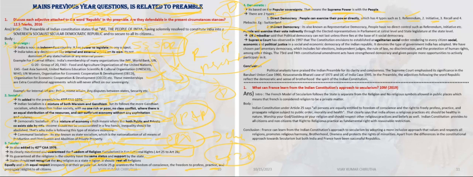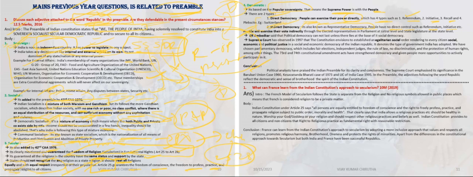And then the second, indirect democracy. India is following this indirect democracy. It is also known as representative democracy. Remember this: representative democracy and indirect democracy are both the same. So people don't have direct power or direct control, such as the referendum, initiative, plebiscite and recall, which exist in direct democracy.